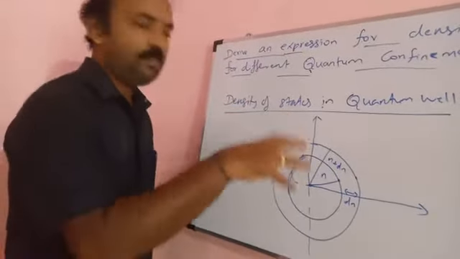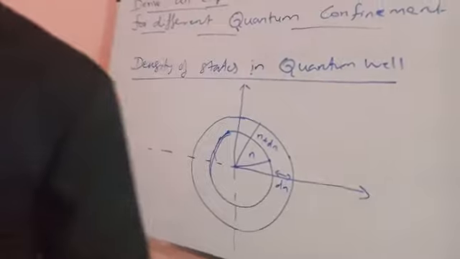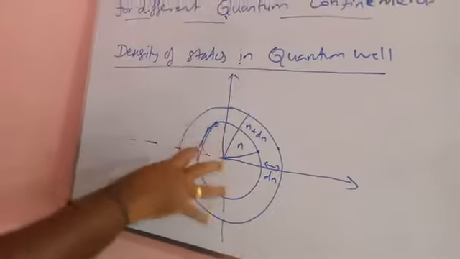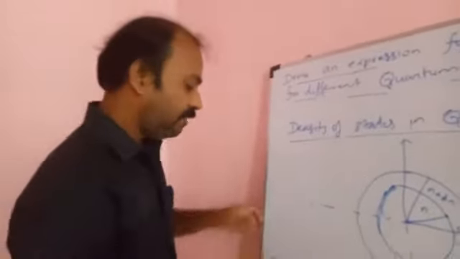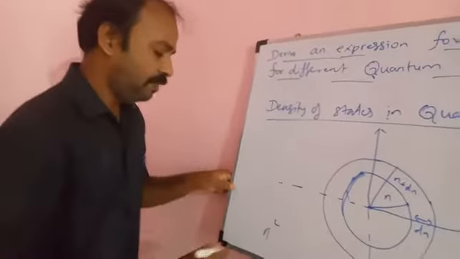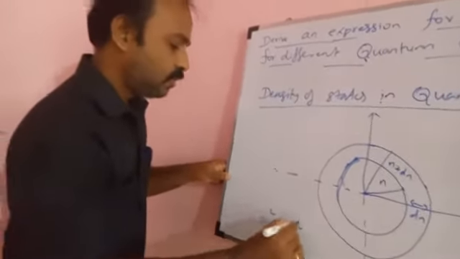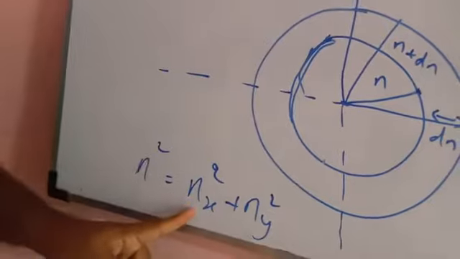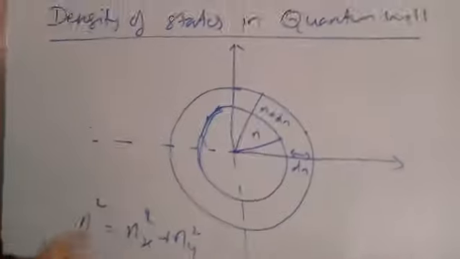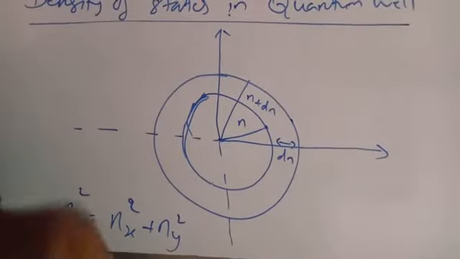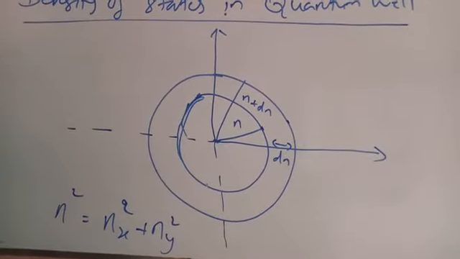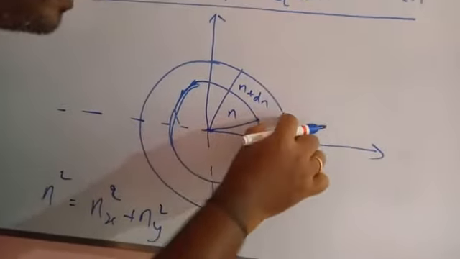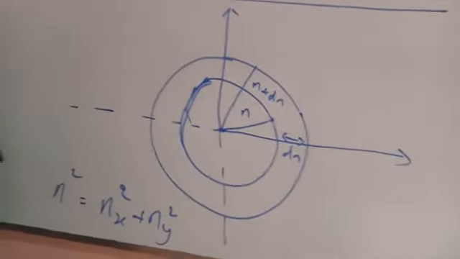So this is a two-dimensional focusing. Consider the electrons in a two-dimensional bounded region. That means the number of electrons can be explained by n squared is equal to nx squared plus ny squared in two dimensions. Then the number of energy states between n and n plus dn, this region, is going to be found out.